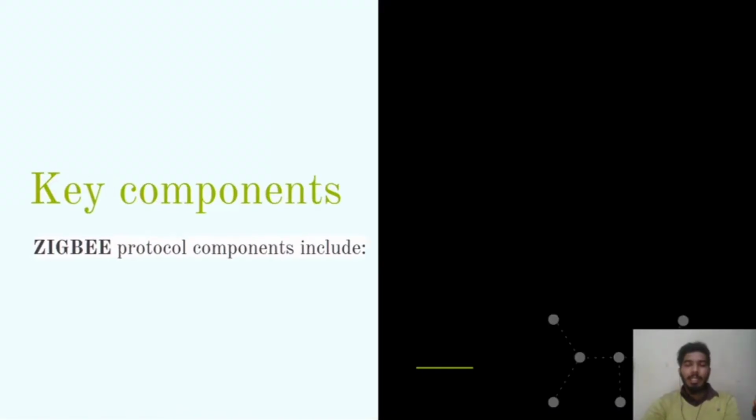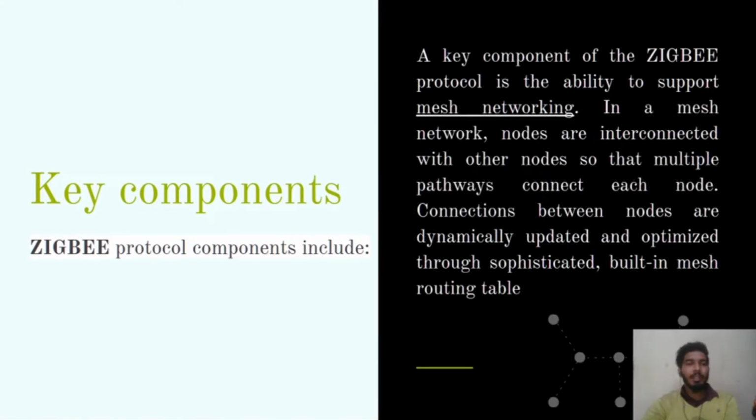Now there is a key component of the Zigbee protocol, that is mesh networking. As you all know, connecting multiple devices to a network in the form of a mesh is called mesh networking. This is the key component of Zigbee. It is the ability to support mesh networking.